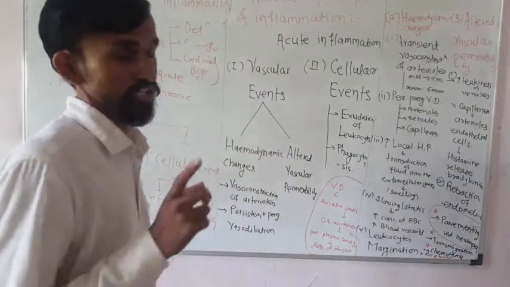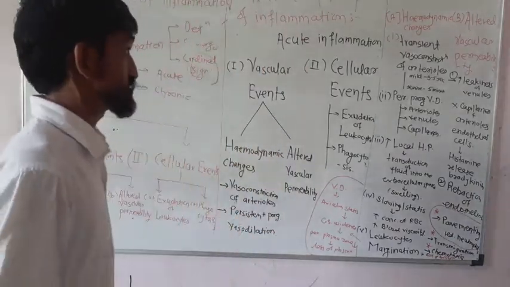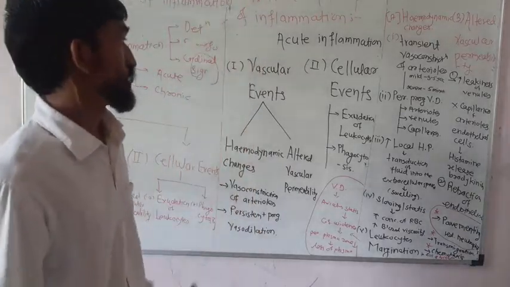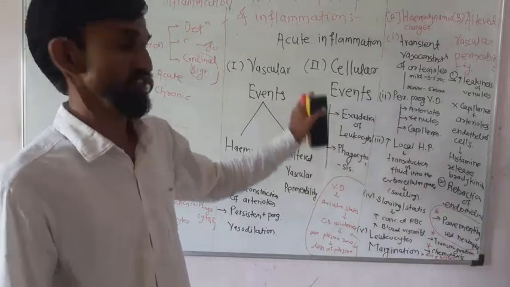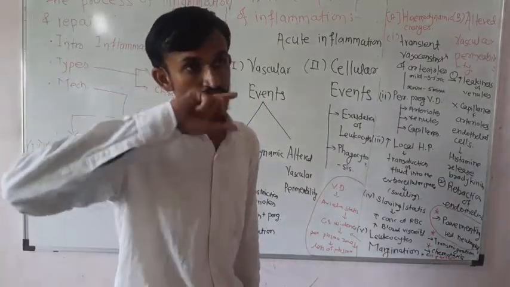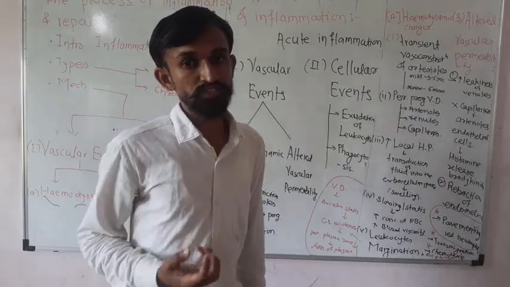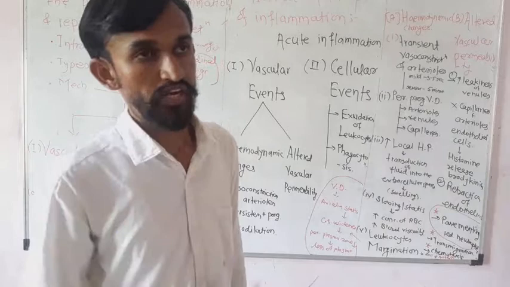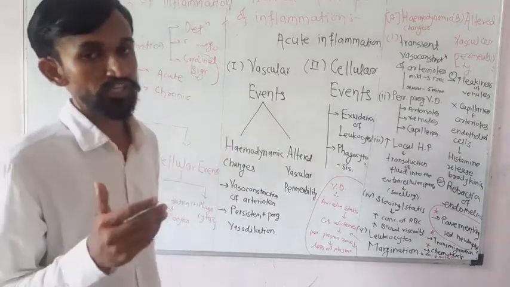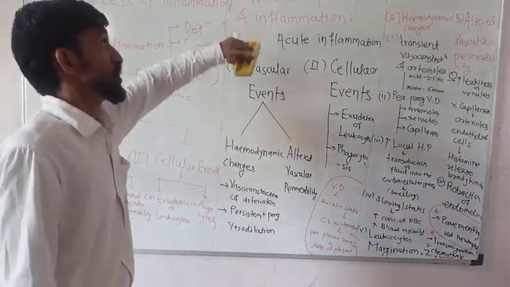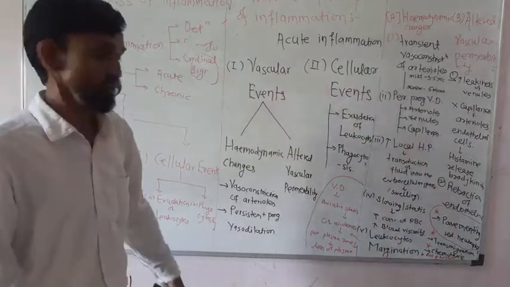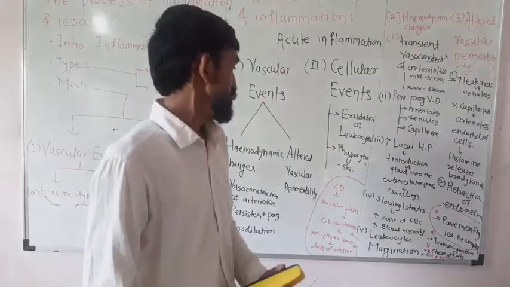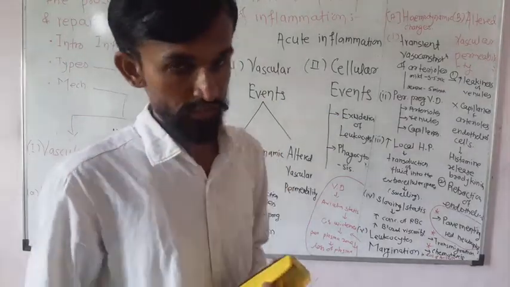So according to that type, we are going to study the mechanism of acute inflammation, in which there are two ways, that is vascular events and cellular events. Vascular level means the blood perfusion related area, and how inflammation takes place there. This is the mechanism of the vascular event. There, hemodynamic changes take place and vascular permeability gets altered.